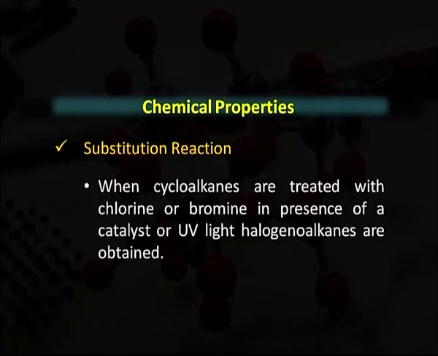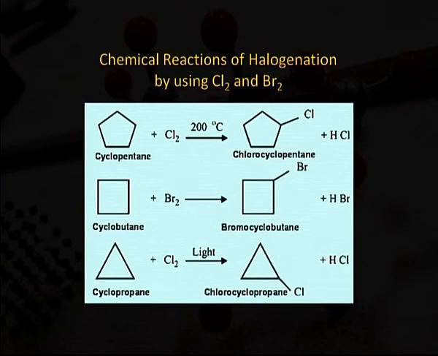In these reactions, when cycloalkanes are treated with chlorine or bromine in presence of a catalyst or UV light, halogenoalkanes are obtained. In halogenation reactions, cycloalkanes undergo chiefly free radical substitution in presence of sunlight or UV light like alkanes. Here we can see the chemical reactions of halogenation by using chlorine and bromine at various temperatures.